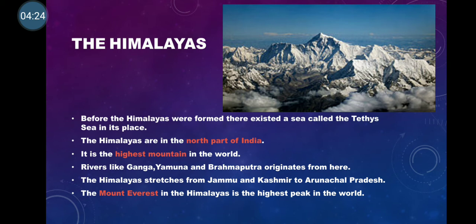This Pangaea was called a supercontinent. Now, what are tectonic plates? Under the earth we have slabs or plates which are very big in size. And these slabs or plates move.